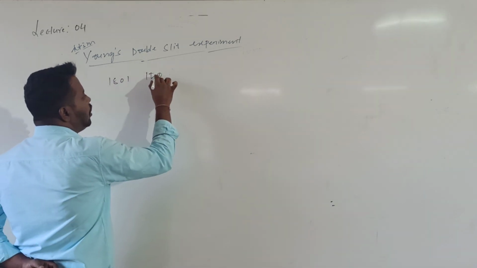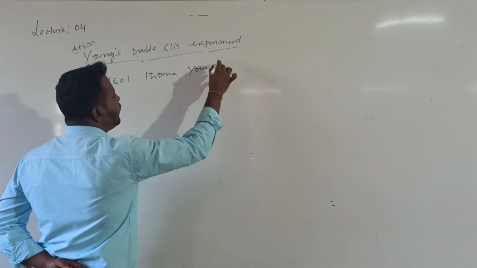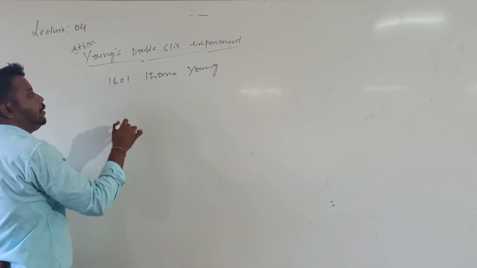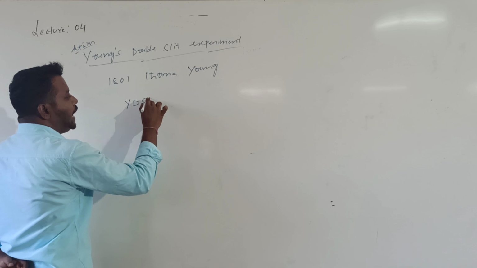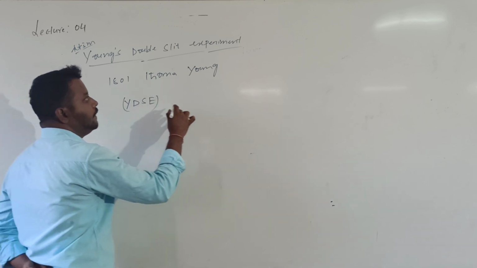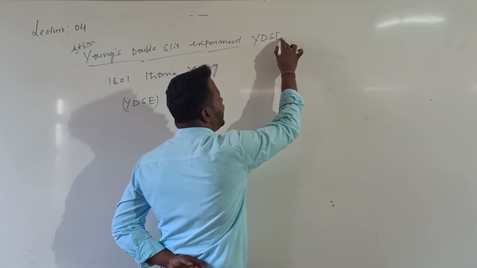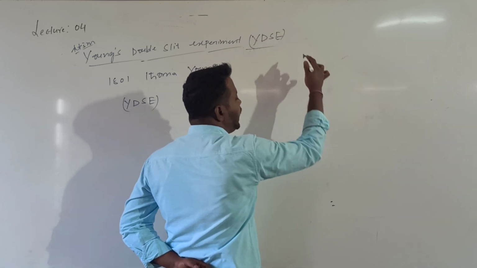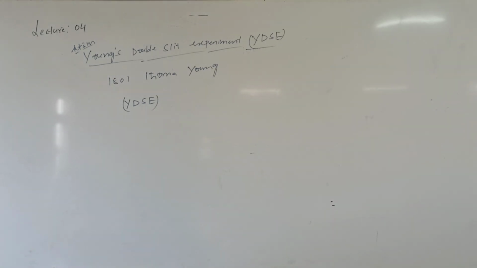So the name is Thomas Young, and the experiment is called the double slit experiment. The shortcut is very important: YDSE. Every time you will not write the total name, you will write the shortcut only. So YDSE, Young's double slit experiment.